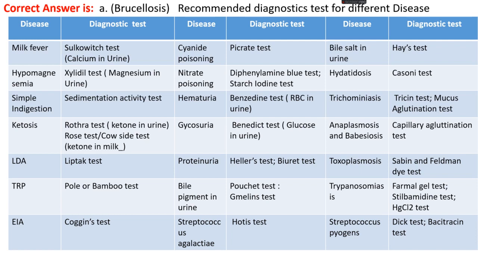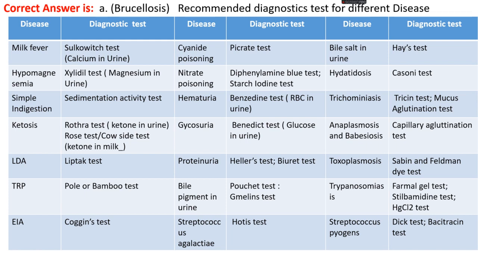Hematuria, there's a benzidine test where we test for RBCs in urine. Glycosuria, Benedict test, which tests the glucose level in urine. Proteinuria, Heller test or Biuret test. Bile pigment in urine, that is a Pettenkofer test or Gmelin test. Streptococcus agalactiae, that is a hot test. Bile salt in urine, that is a Hay test.